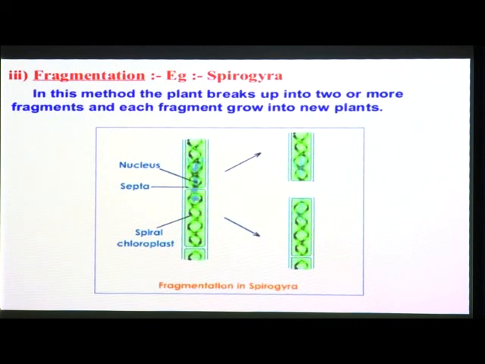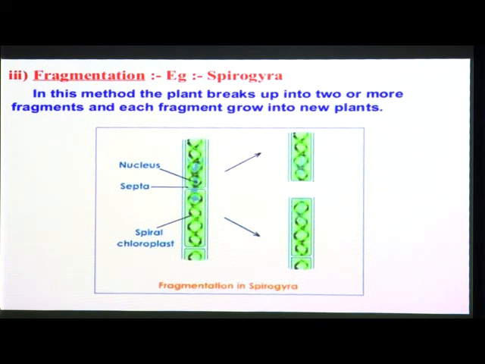In the rainy season, because of continuous rain and water in ponds or on rocks, you will see slimy green patches. These green patches are nothing but Spirogyra, which is a type of algae.